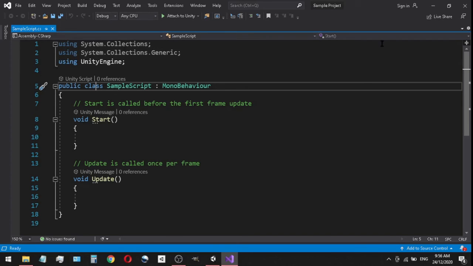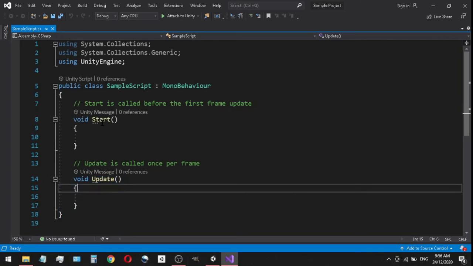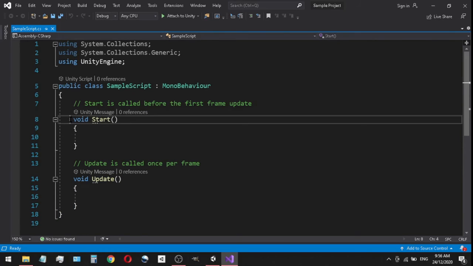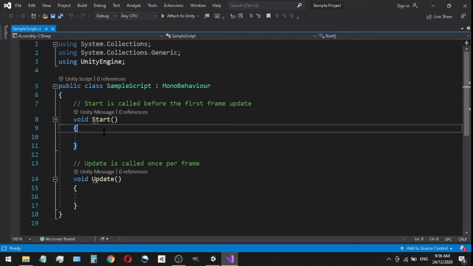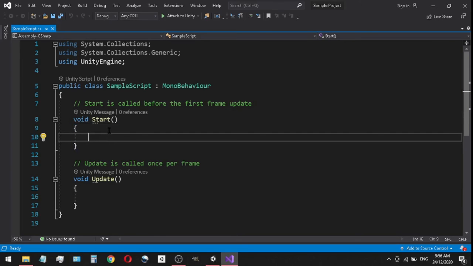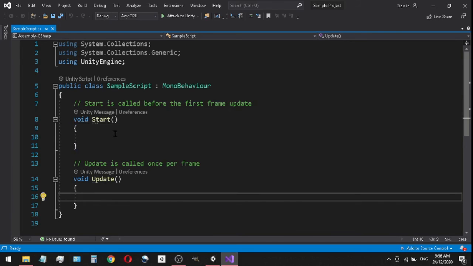There's a bunch of stuff going on in here we don't really understand, but it's totally fine. The most important things we're going to need for right now are these two things right here. So what are these? These are called functions, or methods as most people prefer to call them. So what a method does is it basically calls all of your code that you've initiated within these two curly braces. As you can see, they both have curly braces, so anything you would like to run inside your game, you would put in these curly braces.